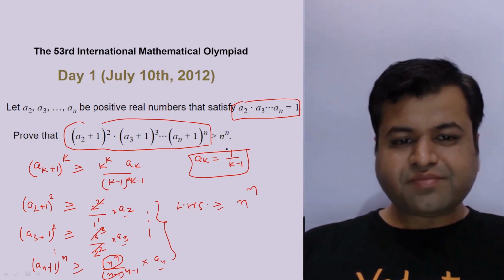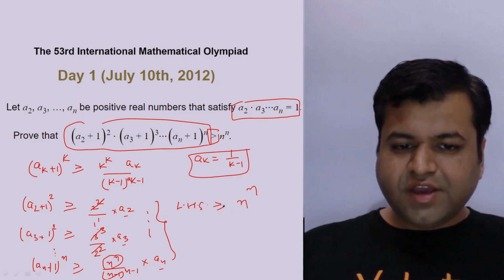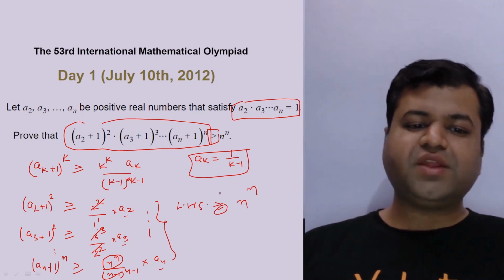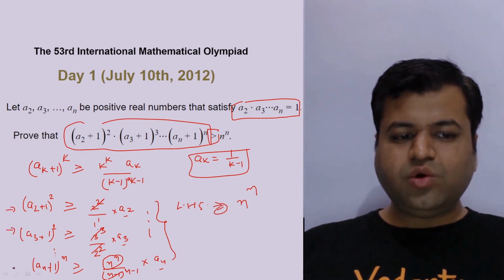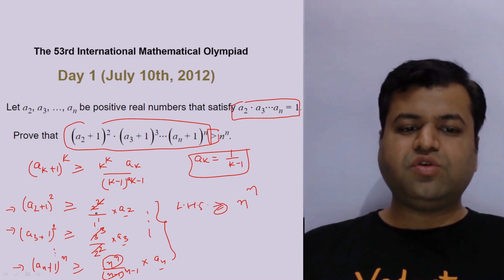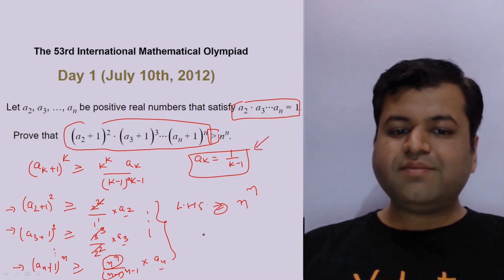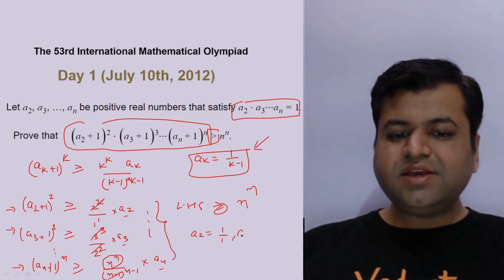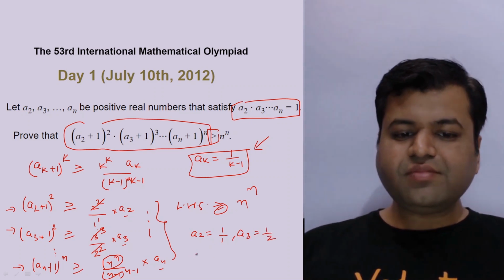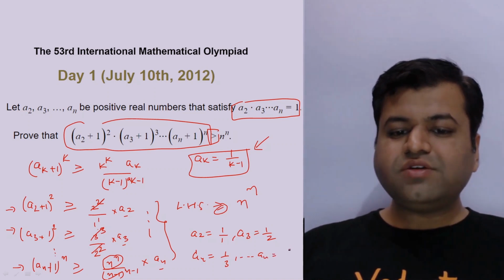But now the only catch is we need to prove this is strict inequality, but here we are also occurring with the equality, right? So equality will only occur when all these are equal, instead of greater than. And as we have seen, that will only occur when ak is nothing but 1 upon k minus 1. That means a2 should be equal to 1 upon 1, a3 should be equal to 1 upon 2, a4 should be equal to 1 upon 3, and so on. So an should be equal to how much? 1 upon n minus 1, right?